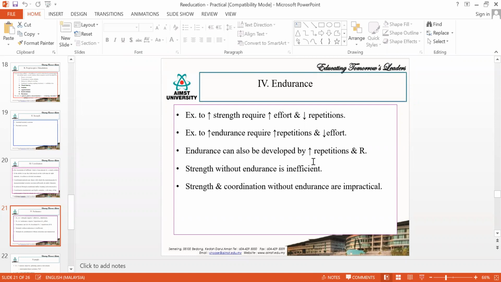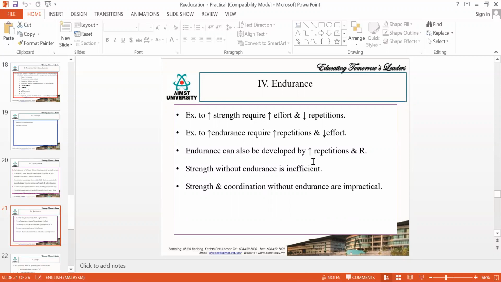Strength alone cannot do anything, endurance alone cannot do anything, coordination alone cannot do anything. You need to improve all three things together, so that you are able to improve the muscle performance.